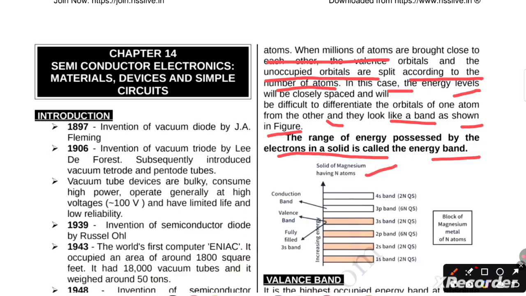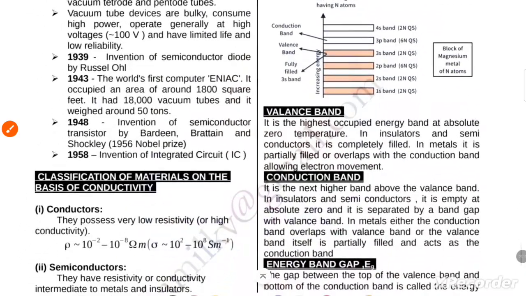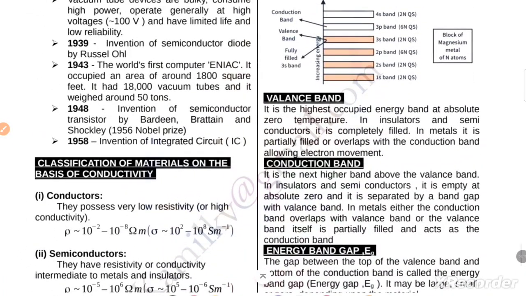Solid of magnesium having N atoms. Conduction band, this region is for the conduction band. Here is the valence band and the full-filled 3s band. A block of magnesium metal of N atoms. ये पूरा स्ट्रक्चर बेटा मैग्नीशियम ऑफ एन एटम का. The 4s band 2N, 3p band 6N, 3s band 2N, 2p band 6N, 2s band 2N and first band 2N. Now I'm going to discuss with you what is the valence band.